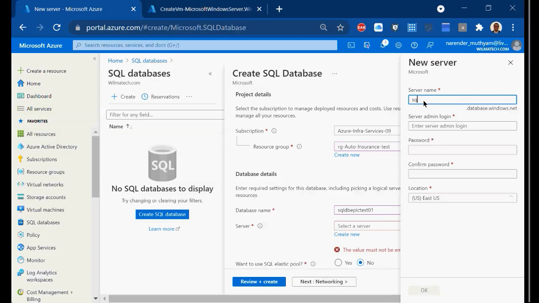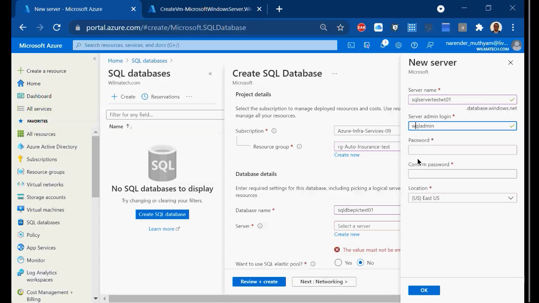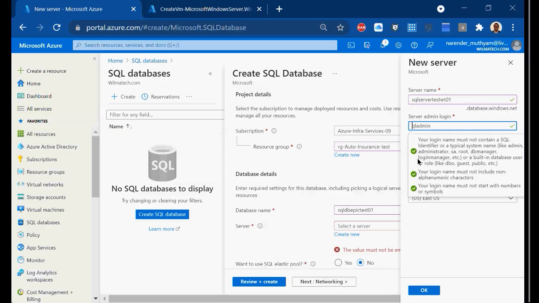So here I call it as SQL Server Test WT, or whatever name you want to call it as. You can call it as 1. And SQL login, I call it as SQL admin, right?